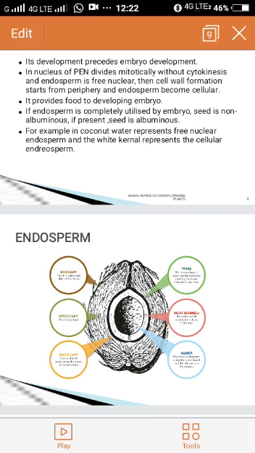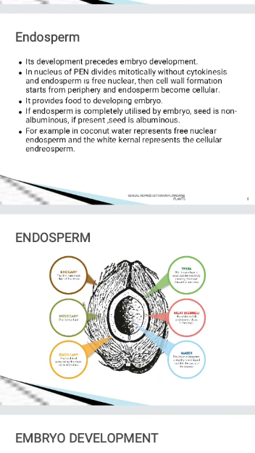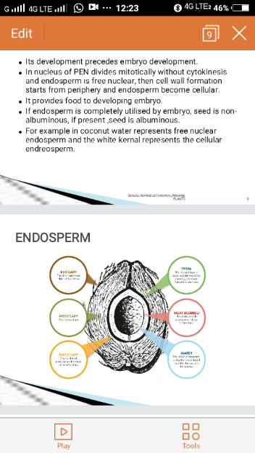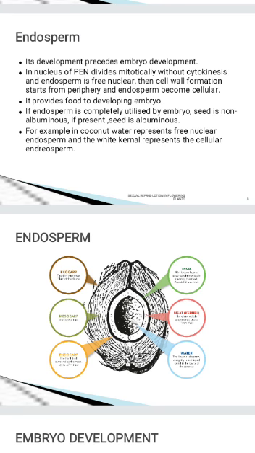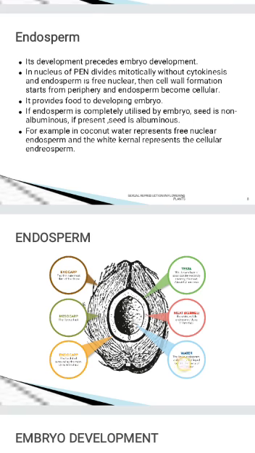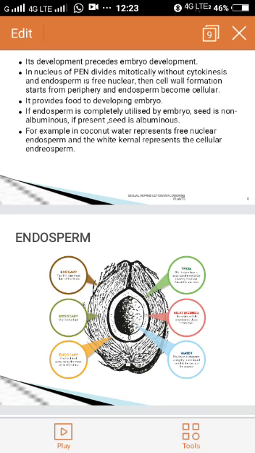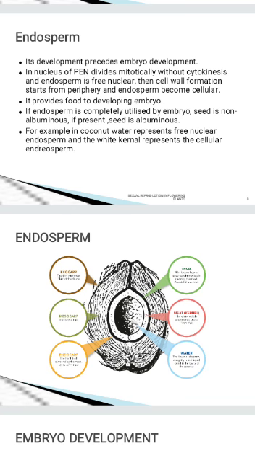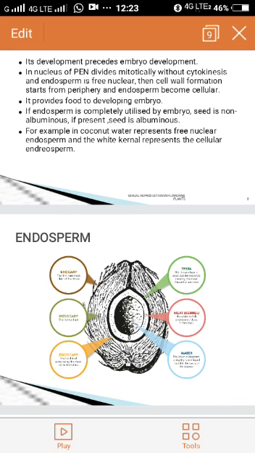So now, for example, let us take coconut. If you take the coconut fruit, the wall of the fruit is called the pericarp. The outer part is the epicarp, the middle is the mesocarp, and the inner is the endocarp. Here the fluid part is the free nuclear endosperm, whereas the white kernel, what we are consuming, is called the cellular endosperm. So in coconut, you can clearly see both free nuclear endosperm and cellular endosperm.